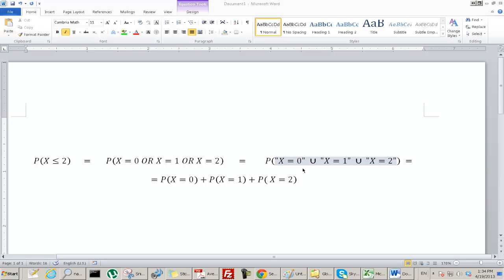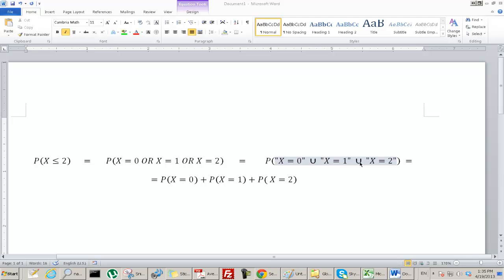Okay, so I put the union of the event that x equals 0, union x equals 1, union the event that x equals 2. Actually, I should put quotes around these if I want to be consistent, but it's too much trouble to type, so I'll just leave it. So "or" becomes union. This becomes the union of these three events: the event that x equals 0, the event that x equals 1, and the event that x equals 2.